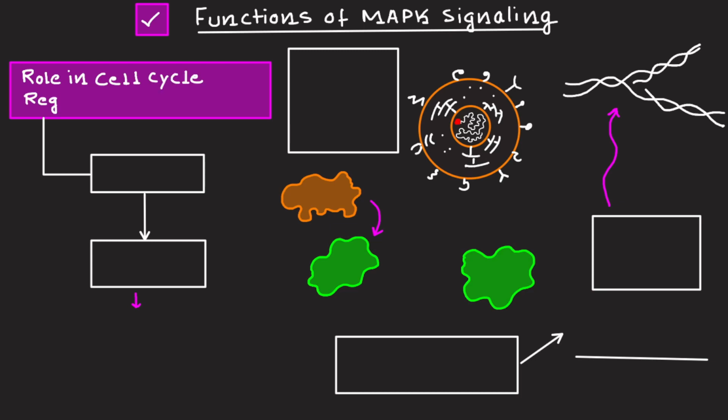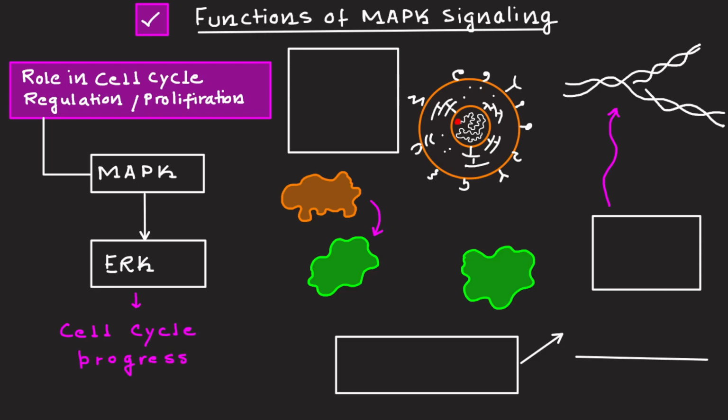Alright, so let's first understand role in cell cycle regulation and proliferation. You all know that for cell division, cell cycle is very important. Regulation of the cell cycle is very essential. In the MAP kinase pathway, particularly the ERK branch is really important for cell cycle progression. You need to understand that ERK, that particular branch, is really important.